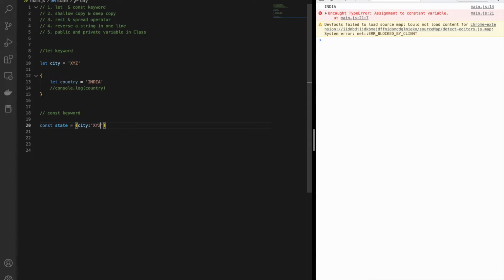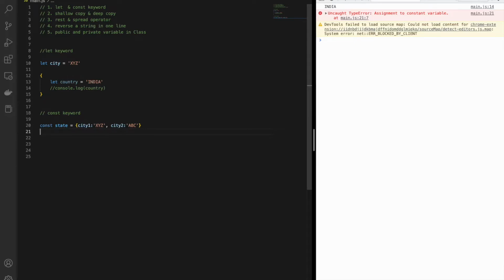Inside that object, suppose I have two properties, one is city1 with XYZ and another is city2 with ABC. He will try to confuse you about whether we can change the property of that object or not.